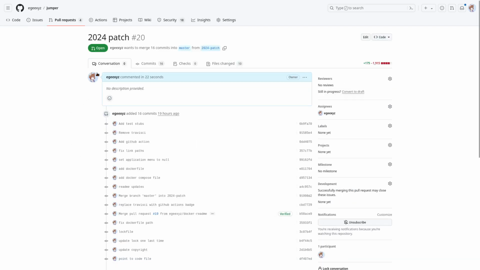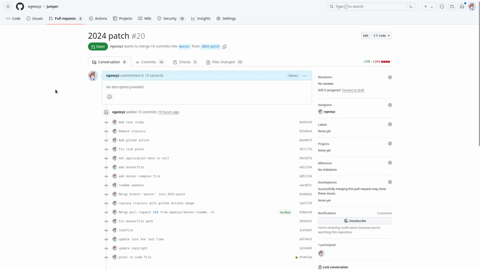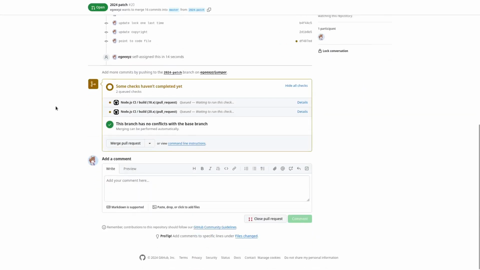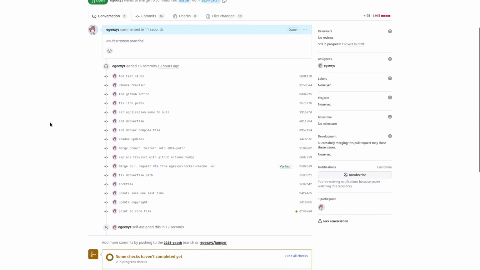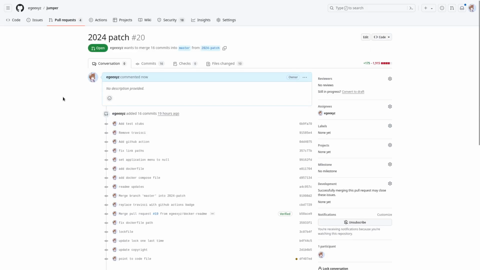Now, I called this a 2024 patch with no description because I'm the only person that works on this, but I called it a patch thinking that I would just be updating the README or something. But I actually found a number of issues with it, both just bugs and things that I wouldn't do today. So I'm going to go back and fix more than just a patch.